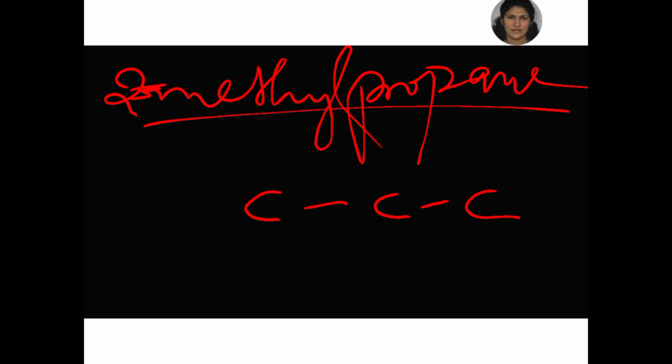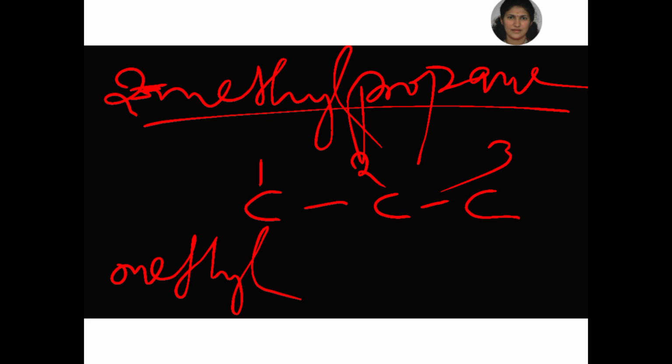The number is 2. The 2-methyl stands for the branch, and it is on carbon 2; the second carbon has the branch. So first write the 3 carbons with single bonds and write the numbers 1, 2, 3, and the second carbon contains 1 methyl group. You should remember that methyl means 1 hydrogen is missing from the alkane compound.